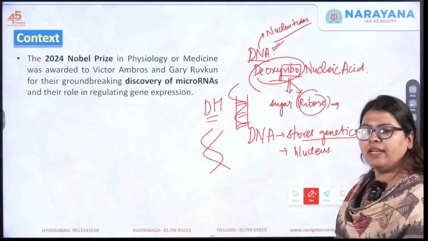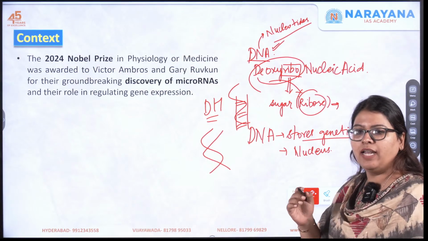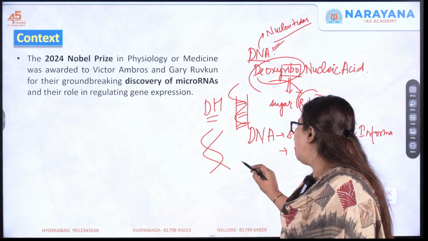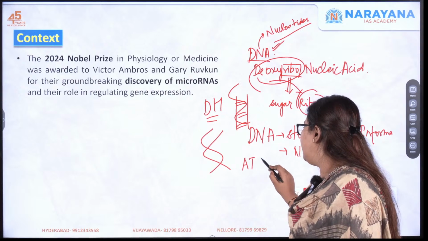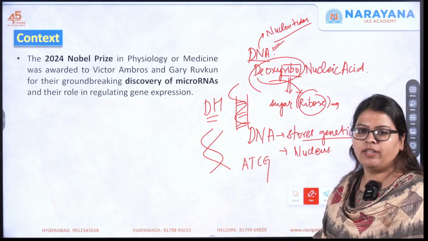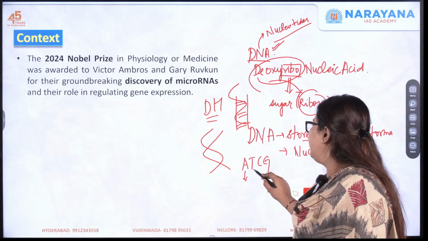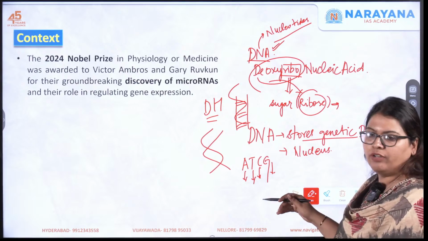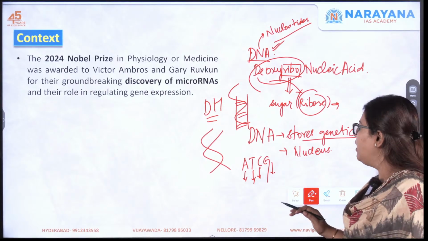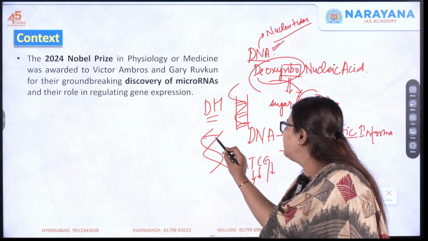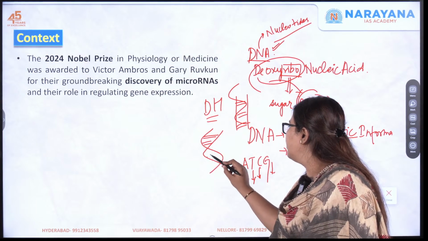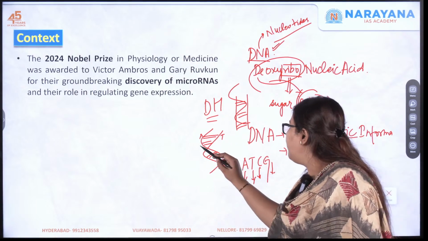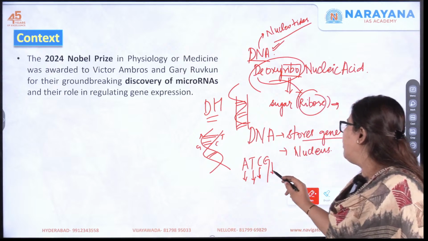Do you understand? And this double helical structure has special molecules present over here. What are the special molecules? They are called A, T, C, G. They are the adenine, the thymine, the cytosine, as well as the guanine. All this, don't worry, will be given in your notes. The adenine, these are arranged like this. Here adenine pairs with thymine, and here you have the guanine pairing with your cytosine.